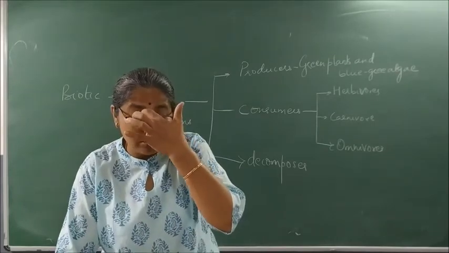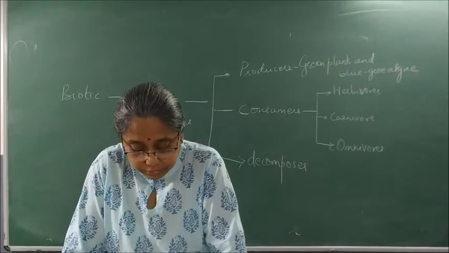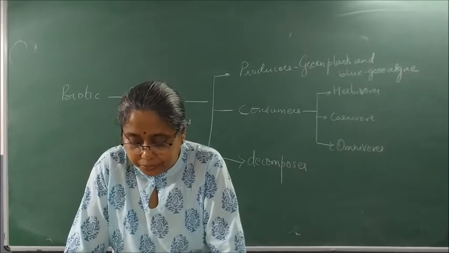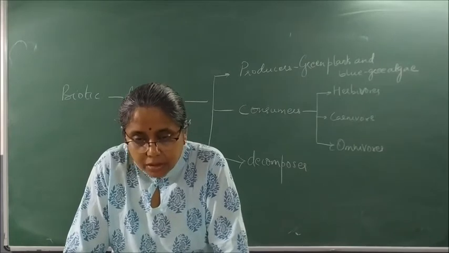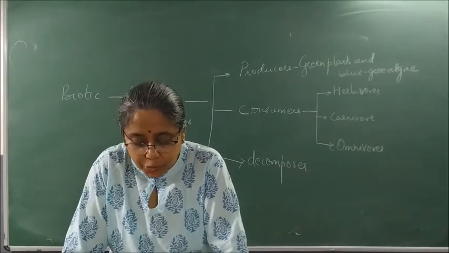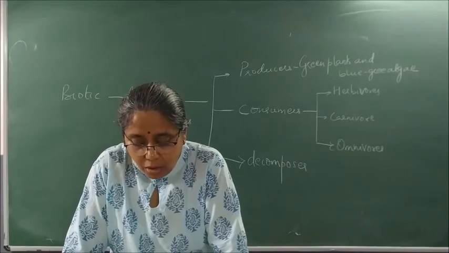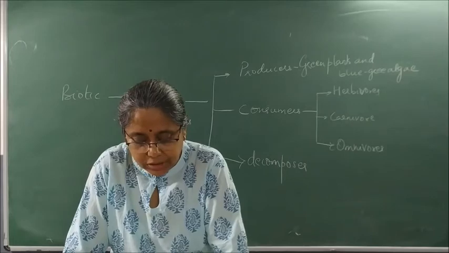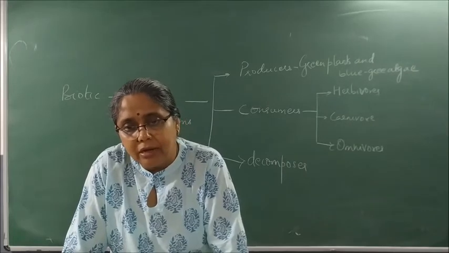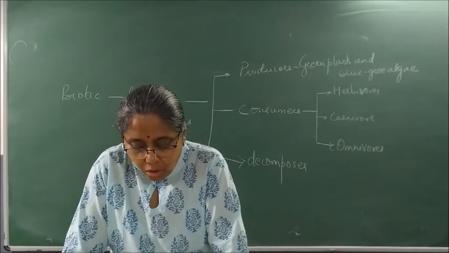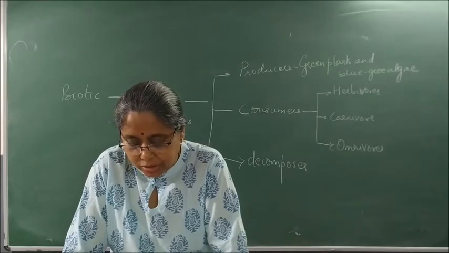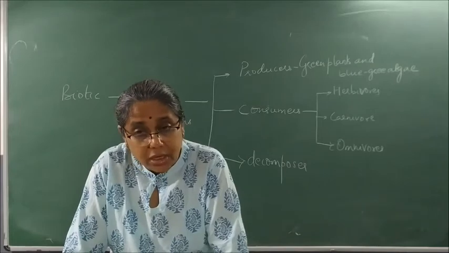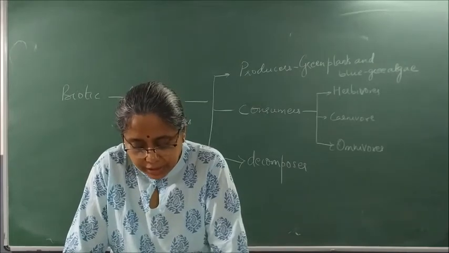Define producers. So you can write green plants and blue-green algae. Please underline that line: all green plants and certain blue-green algae which can produce food by photosynthesis come under this category and are called producers. Organisms which depend on producers either directly or indirectly for their sustenance are called consumers. Please write. Define consumers.